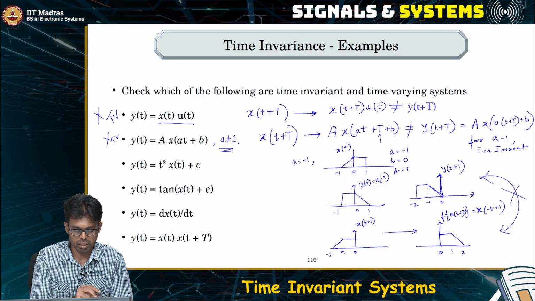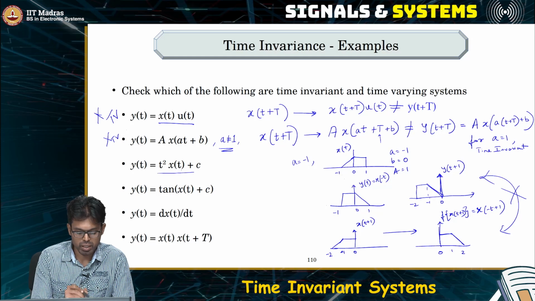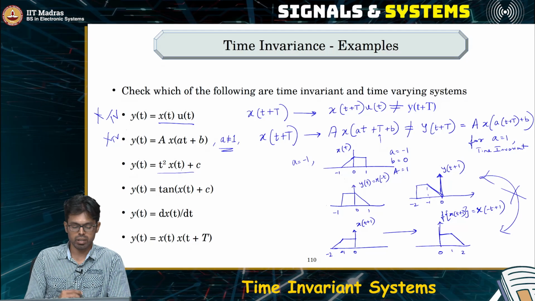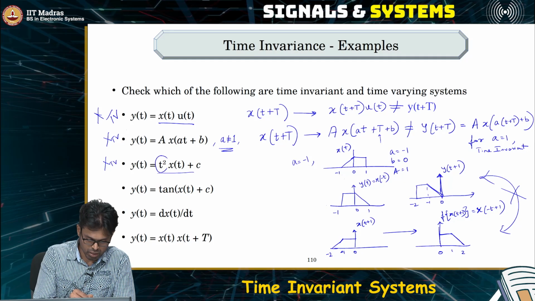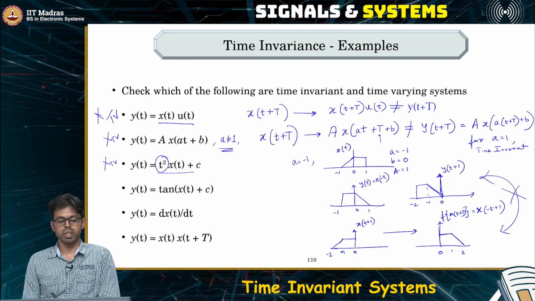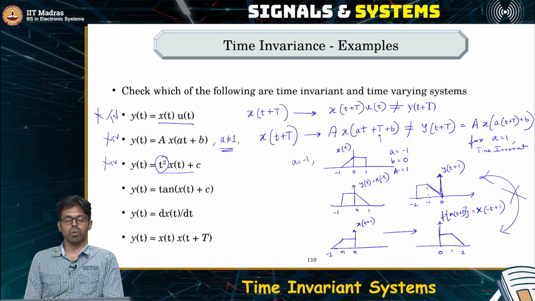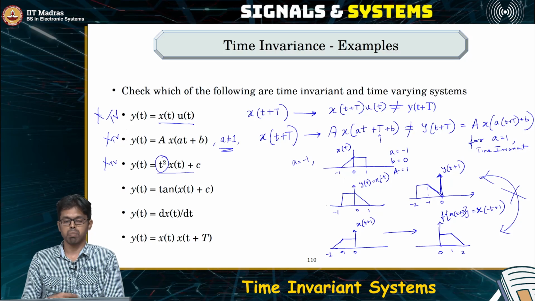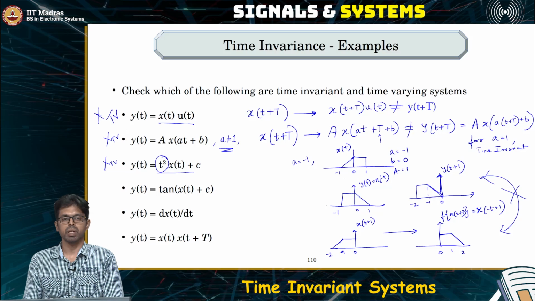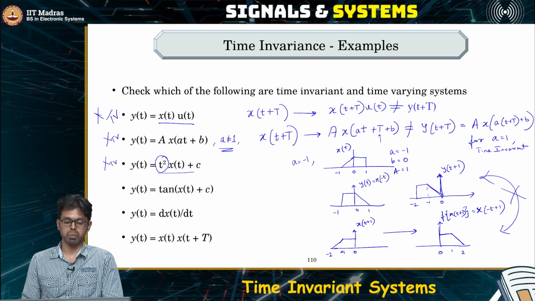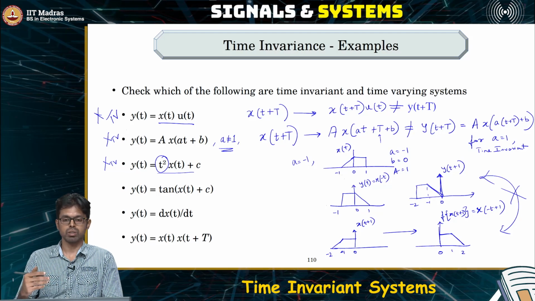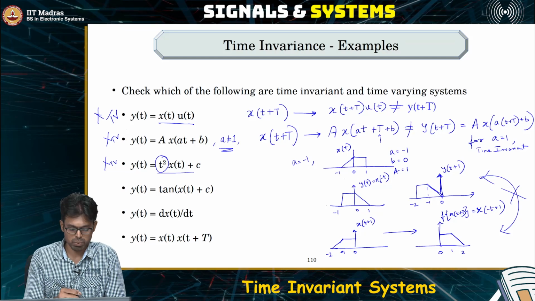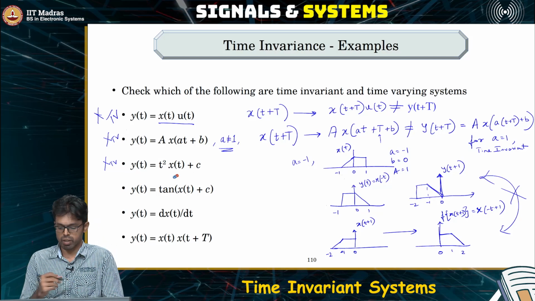All right, now let's see the next example. So the next example, just by looking at it, you can say it is a time varying system because there is a t square term, which means that depending upon what the value of time is, the amplification of the signal changes. At time t equal to 0, the signal output is 0. Time t equal to 1, the amplification is 1. Time t equal to 2, the amplification is 4. It is going to keep changing with time. Okay, so we can verify this